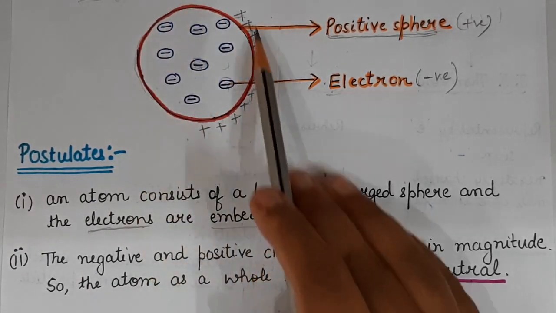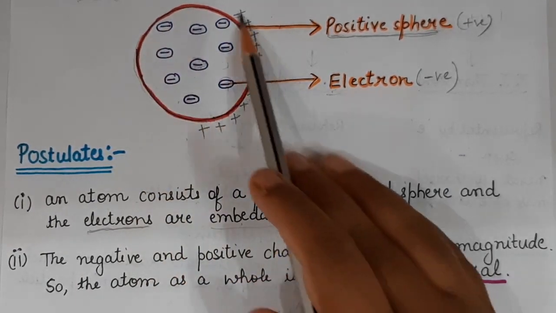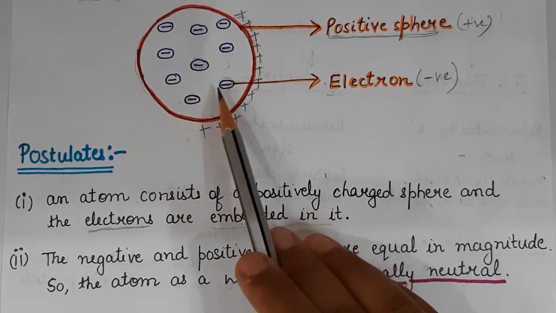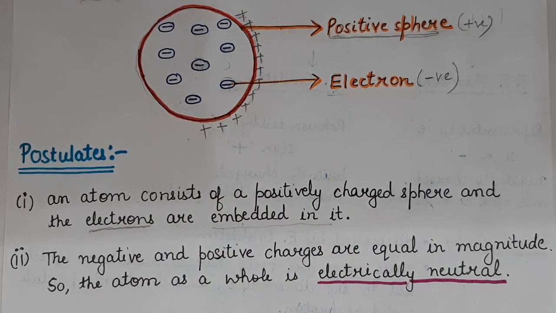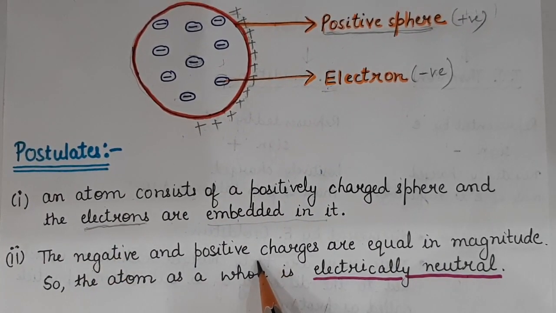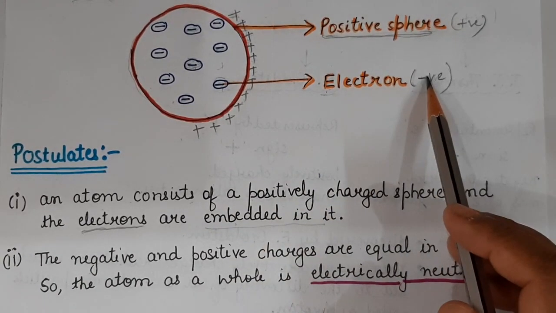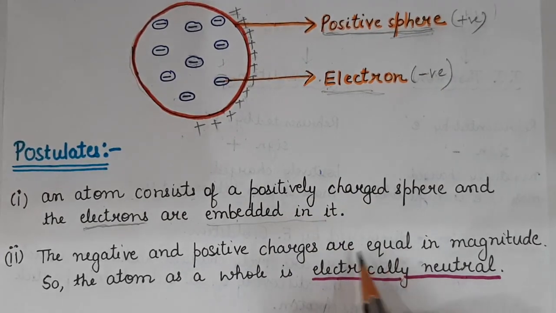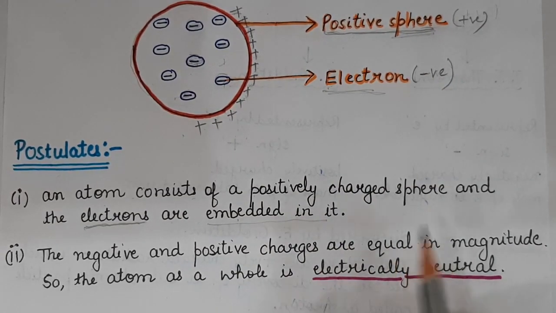This is an atom which consists of a positively charged sphere, and the electrons are embedded inside. Now the second postulate says the negative and the positive charges, the negative meaning the electrons, are equal in magnitude.